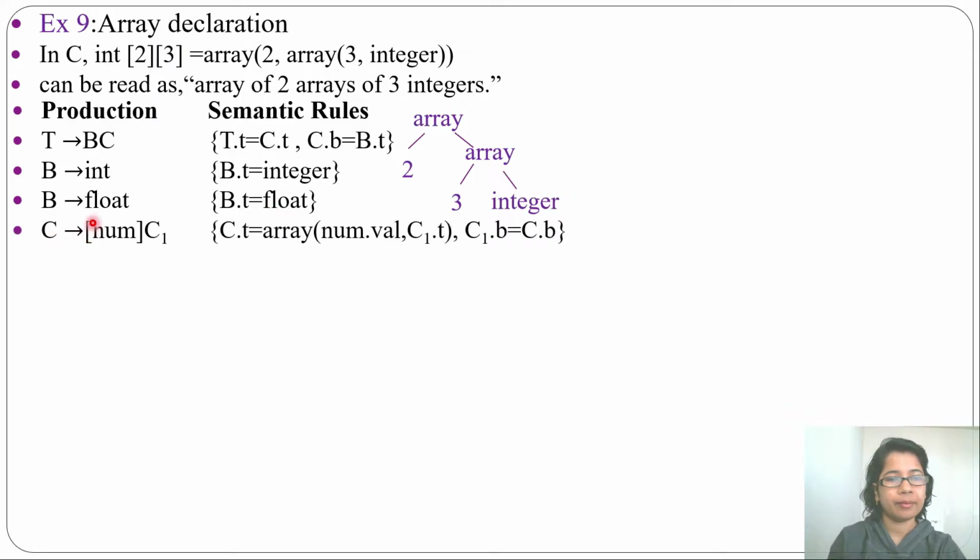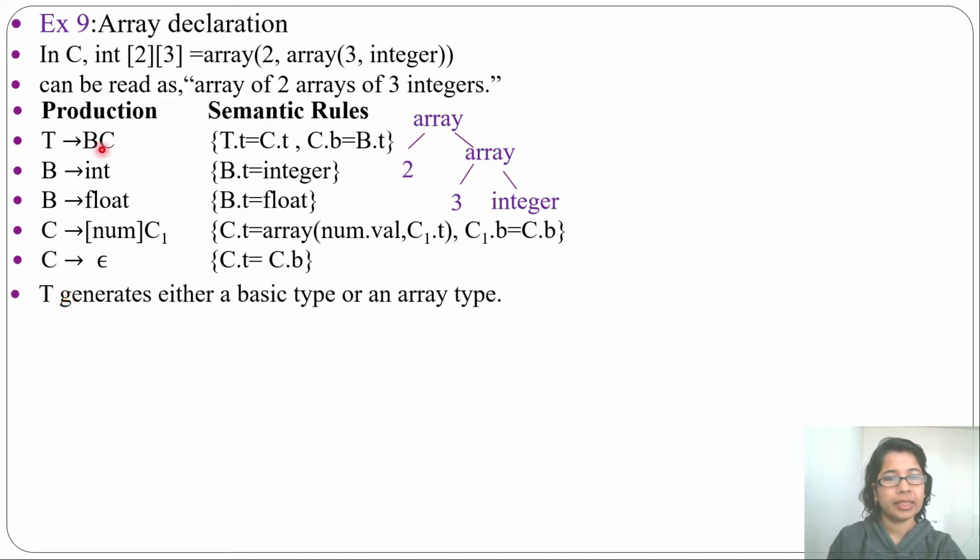Then C derives square bracket, num, square bracket and C1. This is an array declaration. C.t equal to array(num.value, C1.t) and C1.b equal to C.b. Then C derives epsilon, C.t equal to C.b. Here T generates basic type or array type.